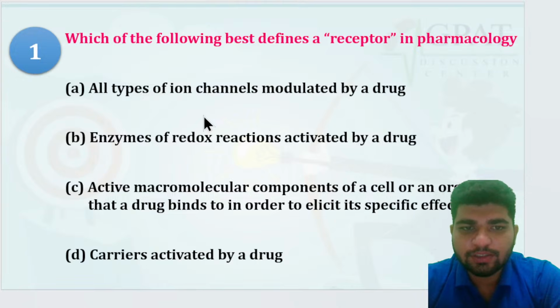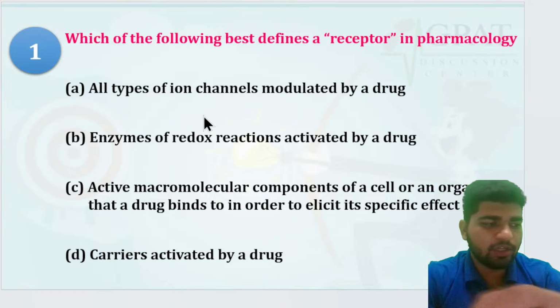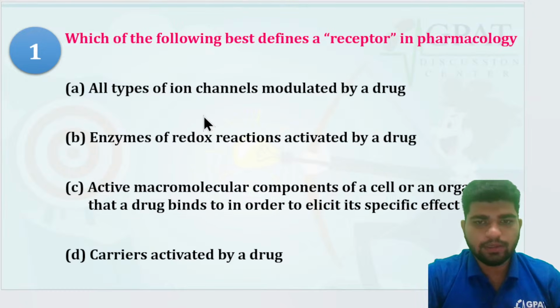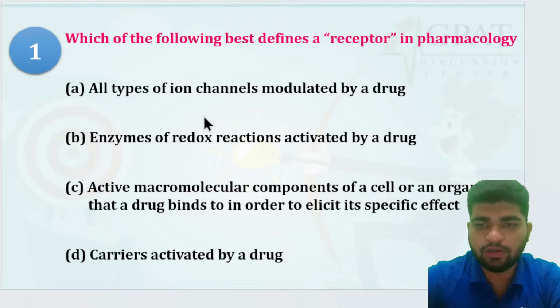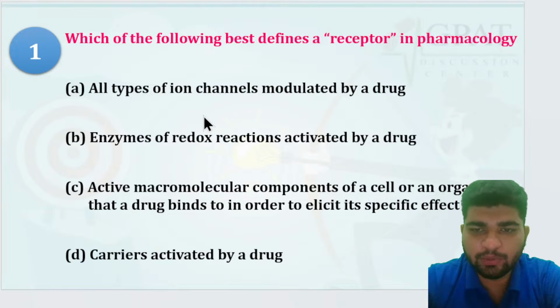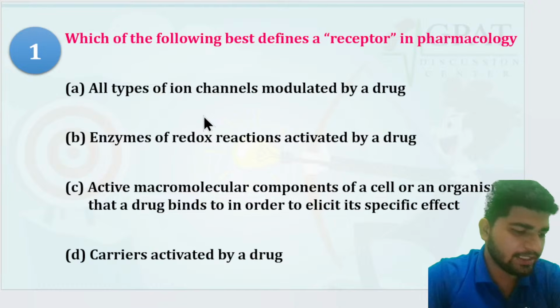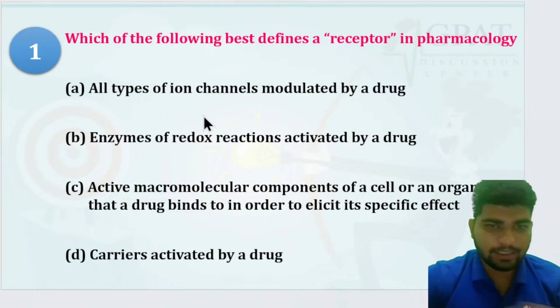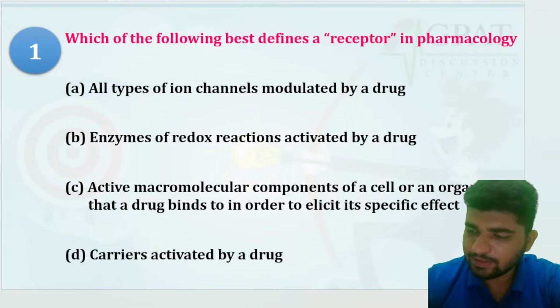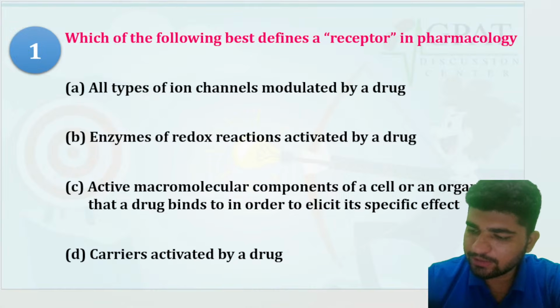The options are: ion channels modulated by a drug; enzymes of redox reactions activated by a drug; active macromolecular components of a cell or an organism that bind a drug in order to elicit its specific effect; carriers activated by a drug. Which option is right? Yes, C option is very much right.